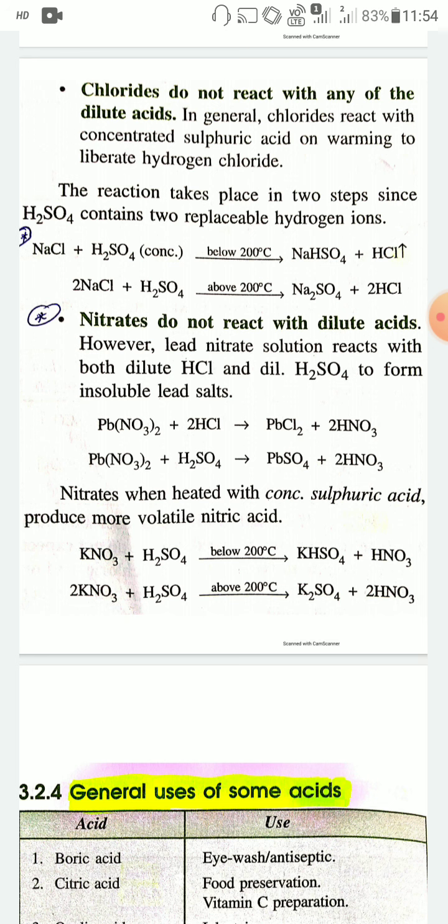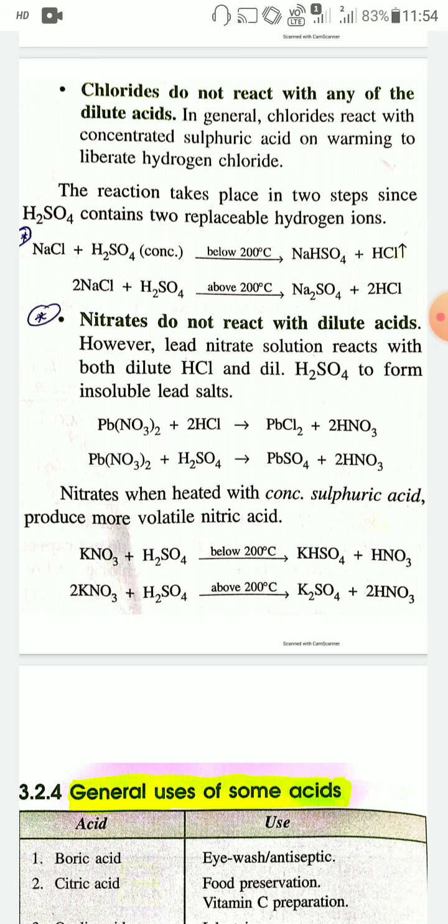For example, when lead nitrate, Pb(NO3)2, reacts with 2HCl, it will produce PbCl2 plus 2HNO3. Similarly, Pb(NO3)2 plus sulfuric acid, H2SO4, will produce lead sulfate, PbSO4, plus 2HNO3.